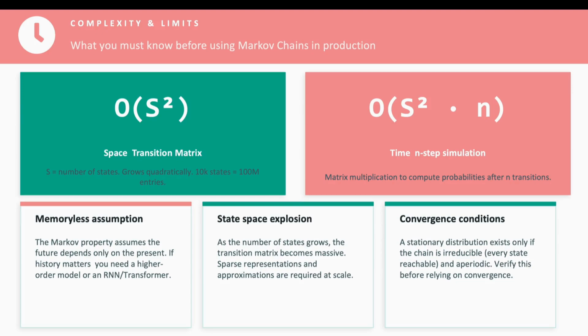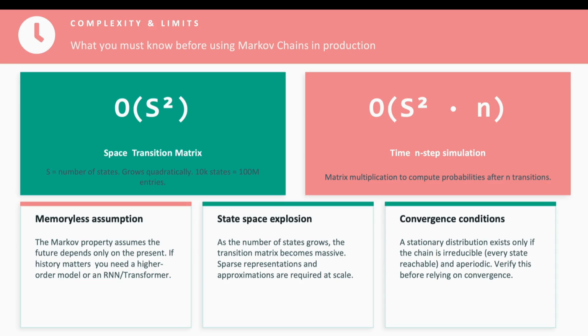We have three limits to understand for this algorithm. First of all, the memoryless assumption. The Markov property says only the current state matters. If your real system depends on history, like a user's browsing session or a time series with trends, a first order Markov chain is not enough. You need higher order models or recurrent networks or transformers. Second, state space explosion. As states grow, the matrix grows quadratically. Real language models cannot store a full transition matrix over a vocabulary of 50,000 tokens. They approximate it with neural network weights instead.